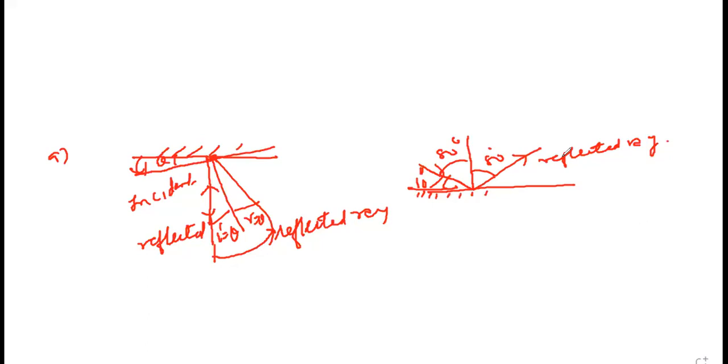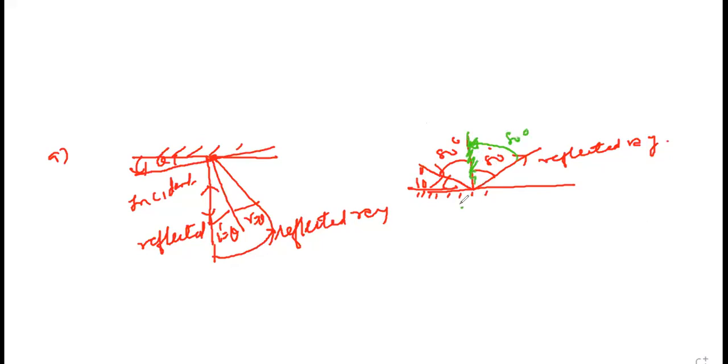Now they are telling if the mirror is rotated by theta with horizontal, what should be the value of theta so that reflected ray comes vertically upward? So reflected ray coming vertically upward means it should turn by what angle? It should rotate by what angle? If I want reflected ray to come here, 80 degrees.